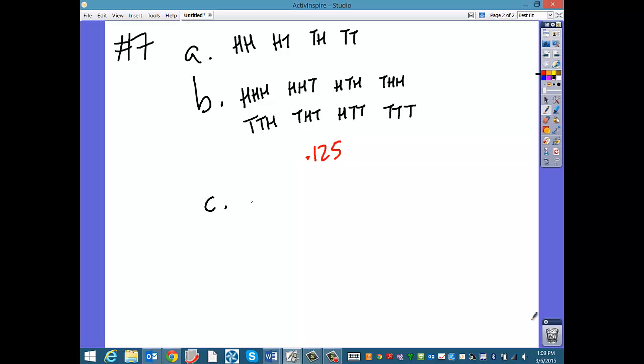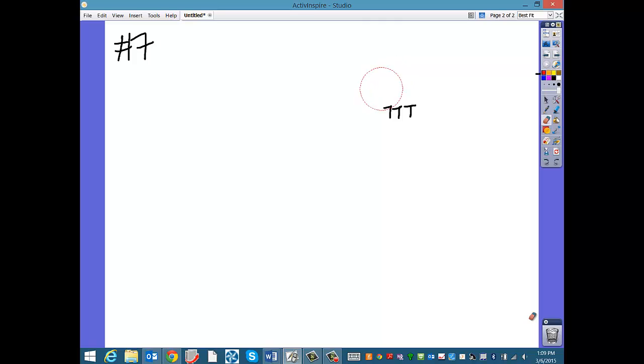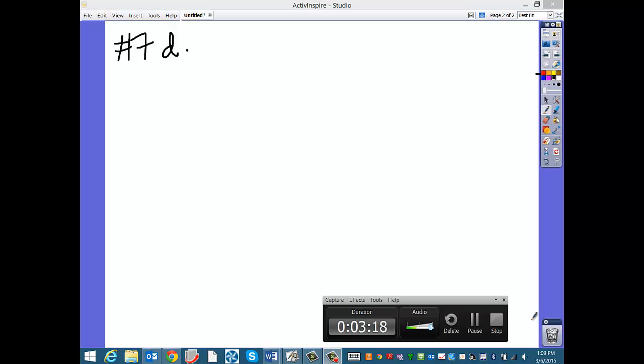C, would 3 losses in a row convince you that your friend cheats? No, we already said why. Okay, so part D. I'm actually going to clear all this out because part D is where we actually have to do something mathy. So let's get this out of the way. We're talking about D now. All right, let me just make sure that I'm recording. I get paranoid sometimes. There it is.